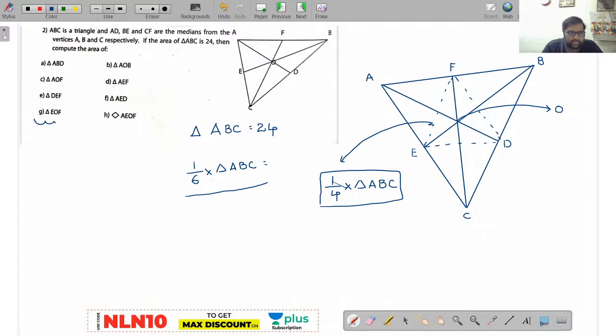Now when you closely observe, all the other points are correct. Now the question: observe here, triangle EOF. What is the area of triangle EOF?